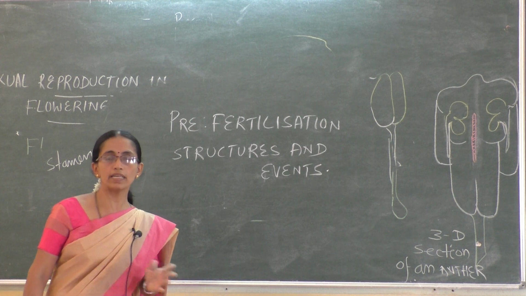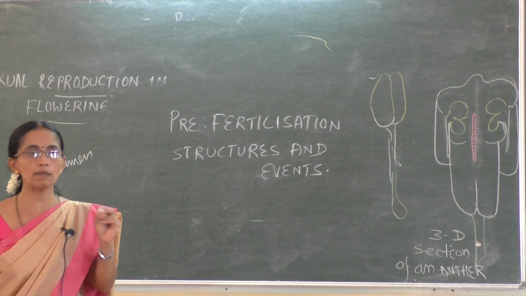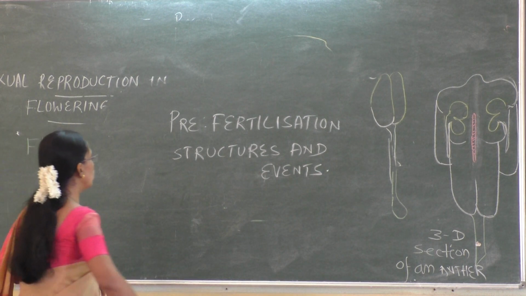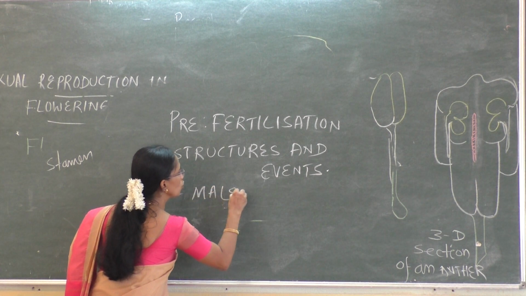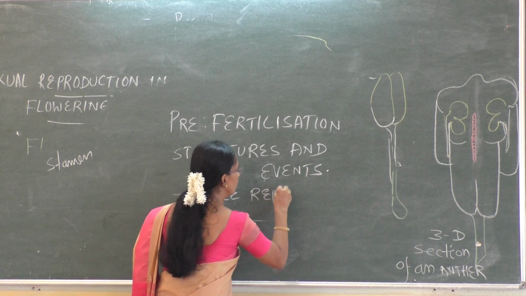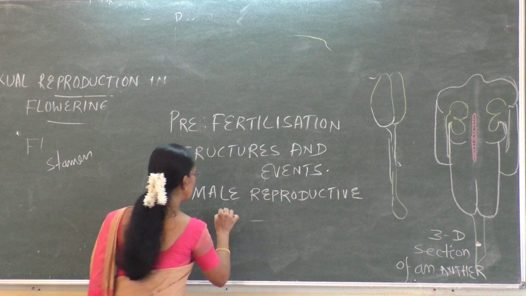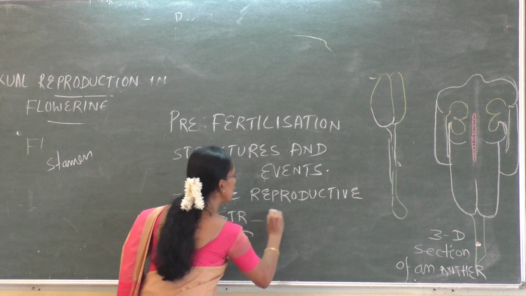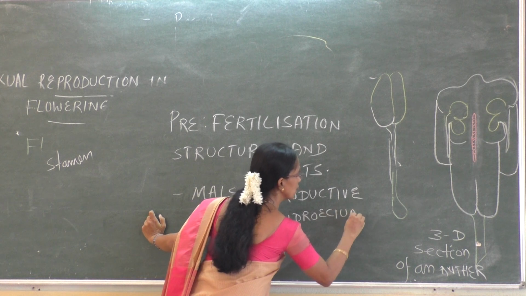Now, we already studied that a flower is with two parts, male and female. The male part is called androecium, the female part is called gynoecium. Under this first heading is the male reproductive structure, the androecium.